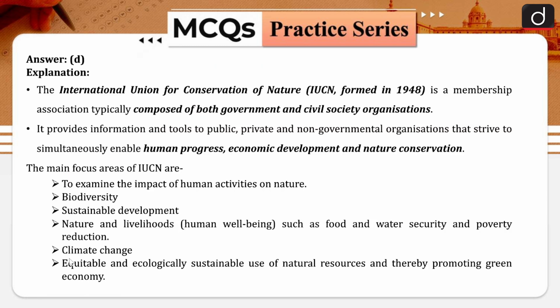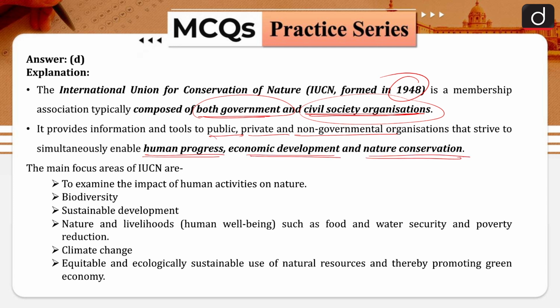IUCN is a body which was formed in 1948. It is a member association typically composed of both governmental as well as civil society organizations. As I told you, this is not just an intergovernmental organization; there are various other stakeholders too. It provides information and tools for public, private and non-governmental organizations that strive to simultaneously enable human progress, economic development and nature conservation.